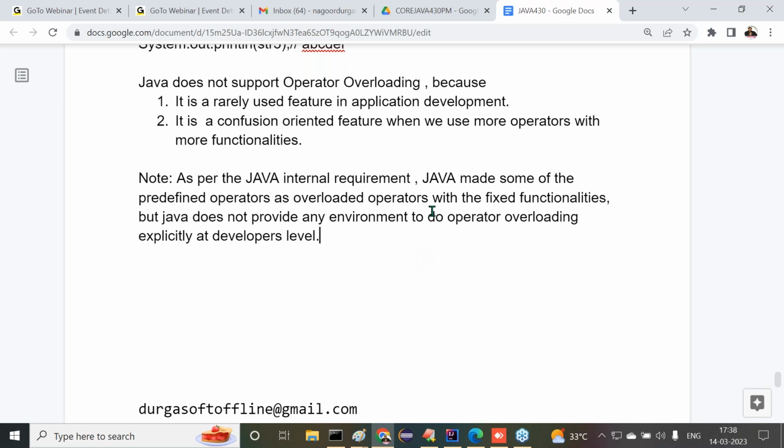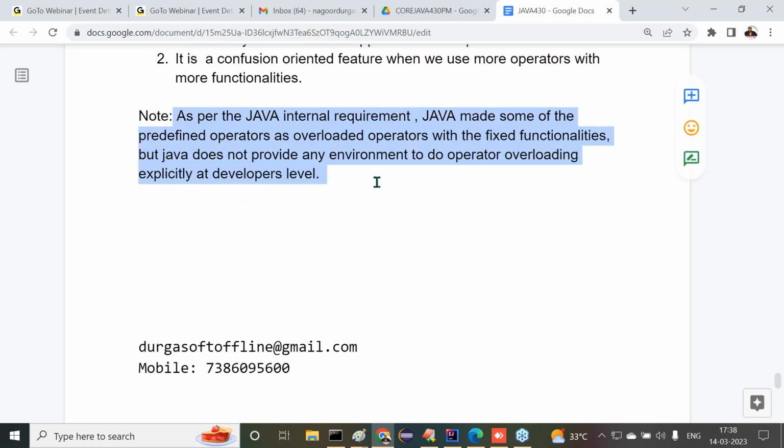Come again, what are you understanding? As per the Java internal requirement, Java made some of the predefined operators as overloaded operators with the fixed functionalities, but Java does not provide any environment to do operator overloading explicitly at a developer's level. What is the meaning of it?